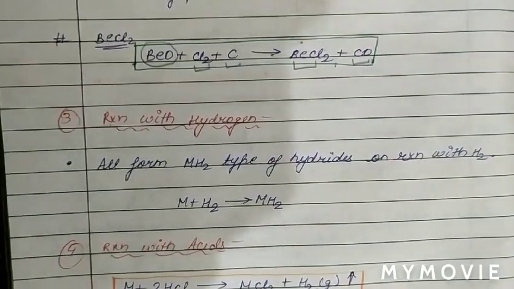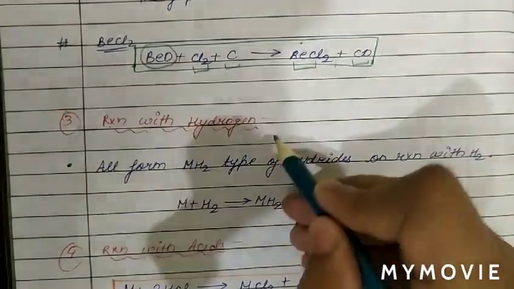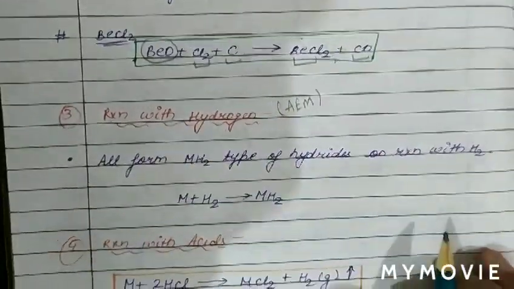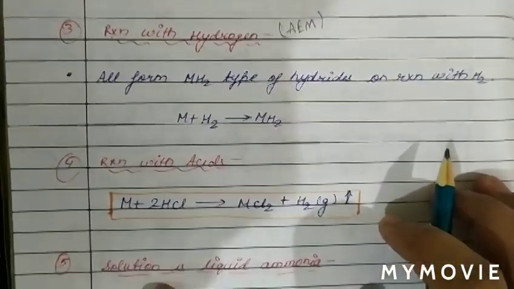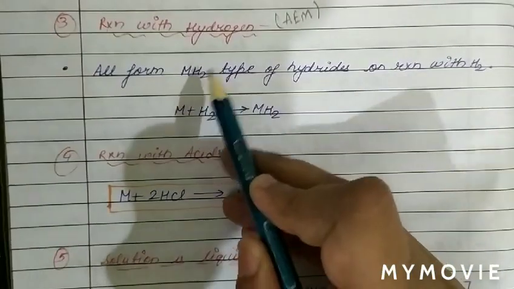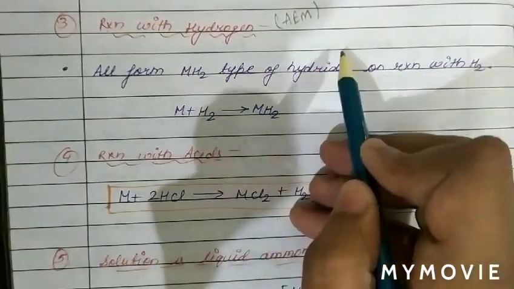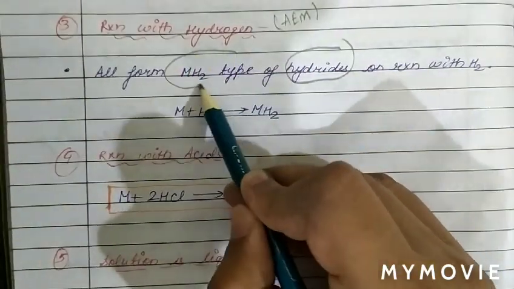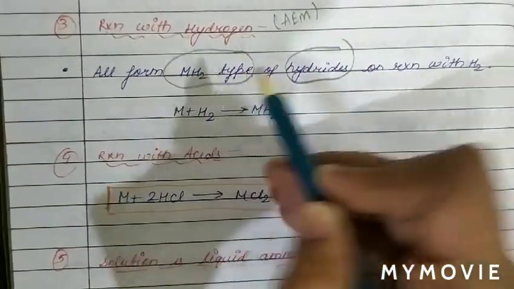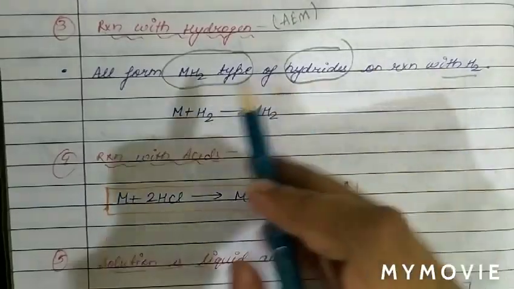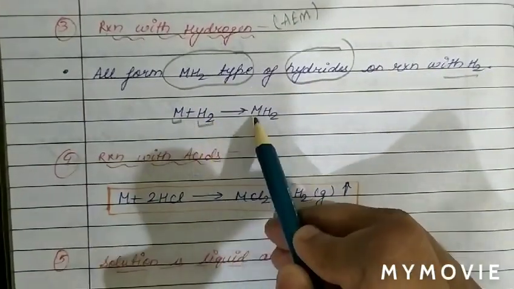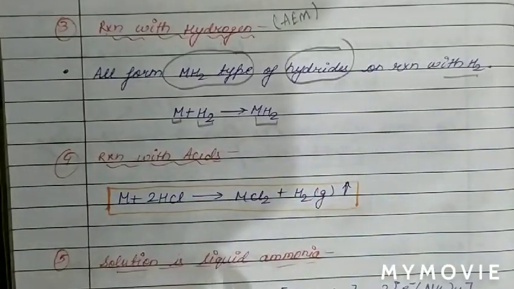Now see the reaction of alkaline earth metals with hydrogen. When alkaline earth metals react with hydrogen, they form hydrides of MH2 type.